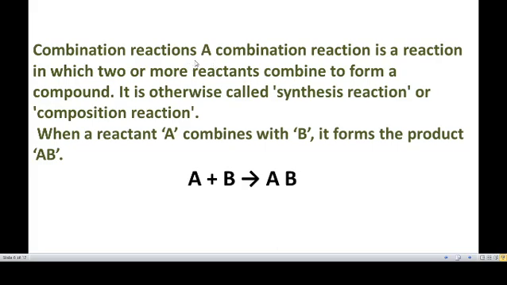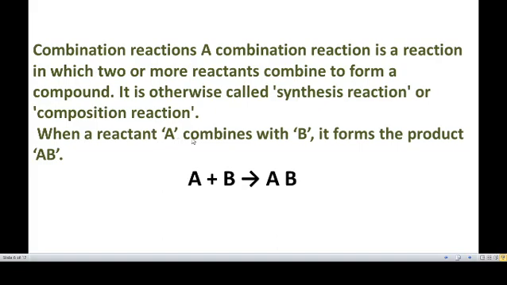Combination reaction. What is a combination reaction? A combination reaction is a reaction in which two or more reactants combine to form a compound. Only one compound is formed. It is otherwise called a synthesis reaction or composition reaction.